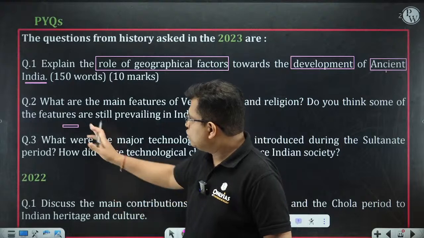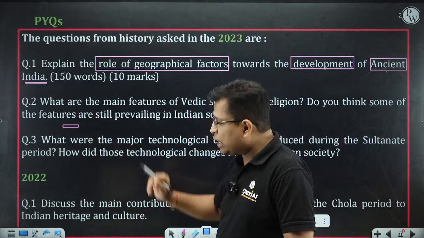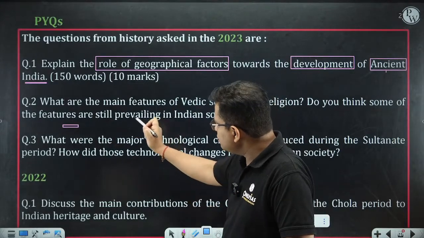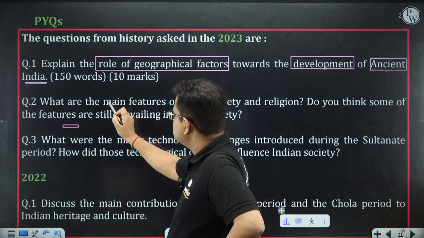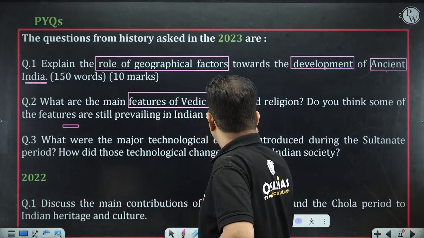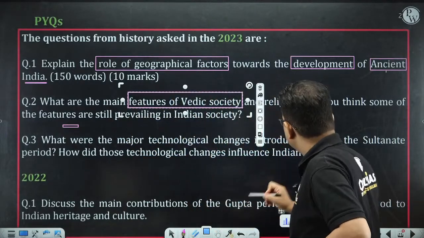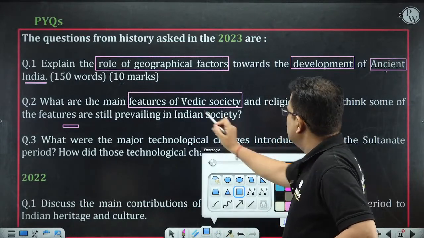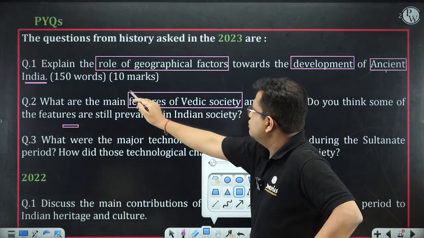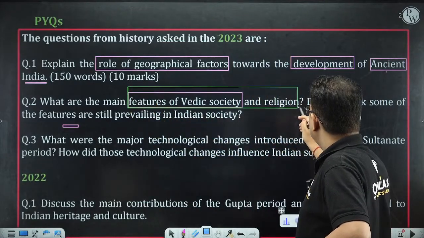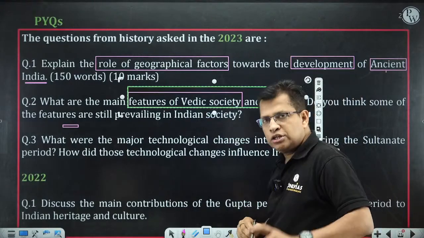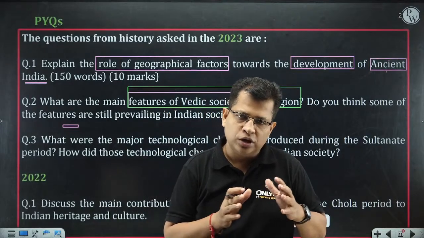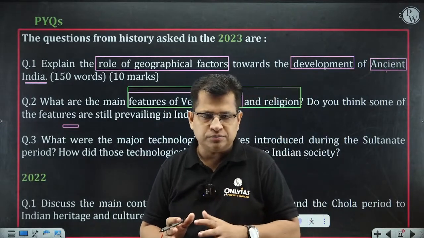Now, question number 2, that was also asked in 2023 UPSC mains: what are the main features of Vedic society? So it is talking about the features of Vedic society, and then, of course, also the features of Vedic religion. So there are two dimensions in this question, the Vedic society and the Vedic religion.